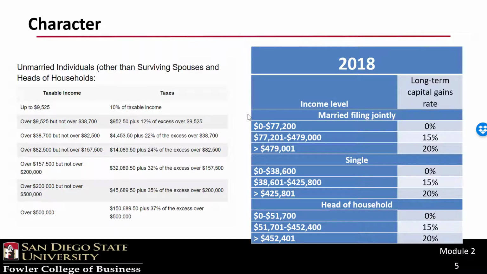So, for example, I've pulled out the 2018 single tables, and if you look at single, the 22% bracket starts at 38.7. But for a single person, the long-term gain and qualified dividend rate starts at 38.6. You would see a similar difference in married filing jointly and also head of household.